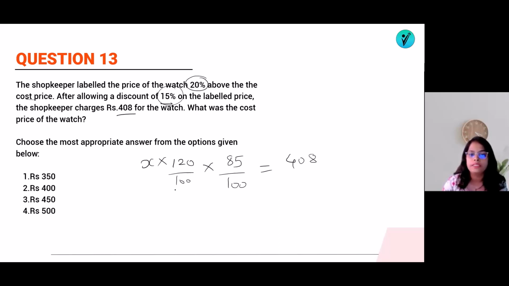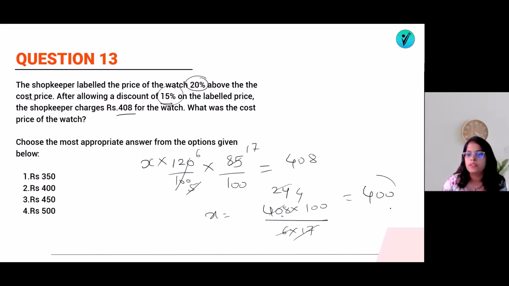Now let's solve it. This will be 6 by 5, 5 into 17. So X will be equal to 408 into 100 divided by 6 into 17. 17 2s are 34. There will be 6. 17 4s are 68. And 6 1s are 6, 4s are. So 4 into 100 will be equal to 400. That is option number 2 is the answer. That's it. There were only 2 to 3 steps in all these questions, right? I hope you are getting it.